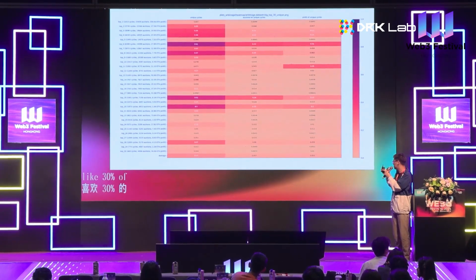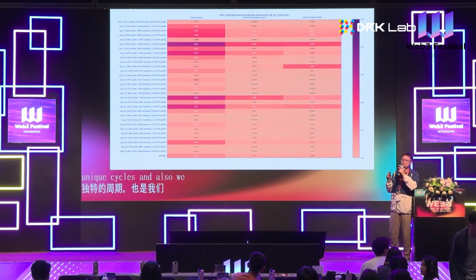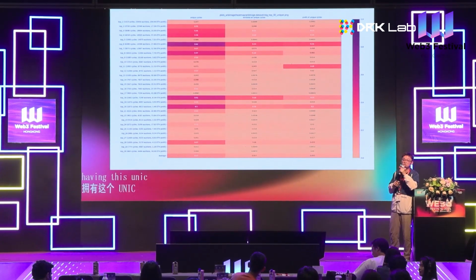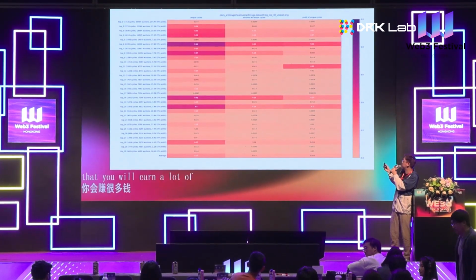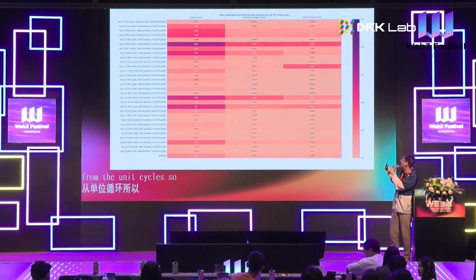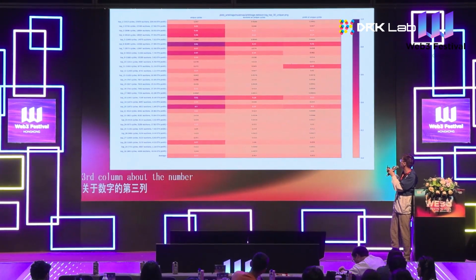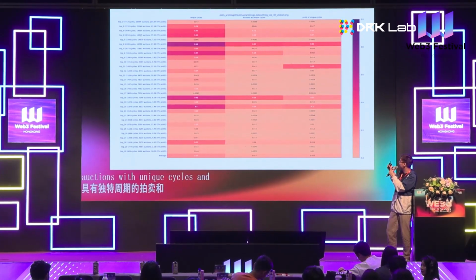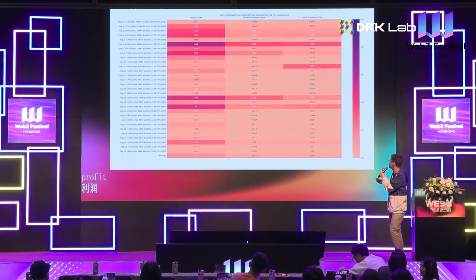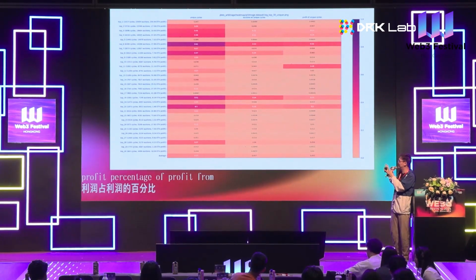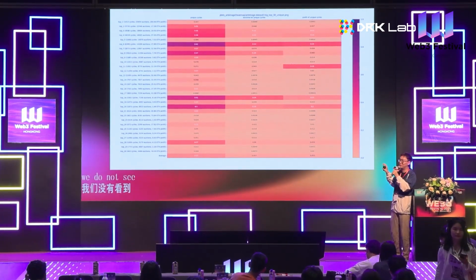from these unique cycles. And also we find that having a unique cycle doesn't mean that you will earn a lot from the unique cycles. So if you compare the second column and third column, the number of auctions with unique cycles and the percentage of profit from these unique cycles, we do not see a significant advantage in the profit.